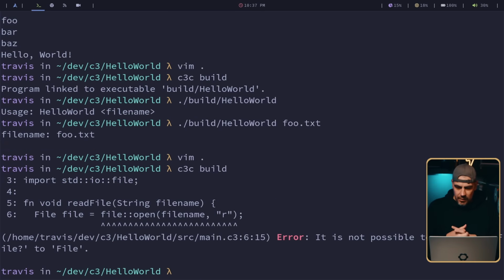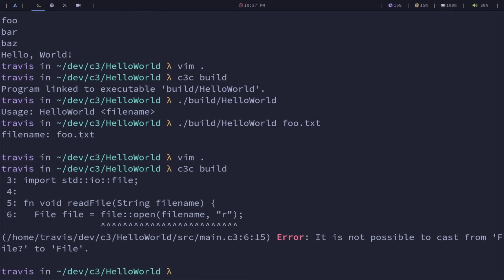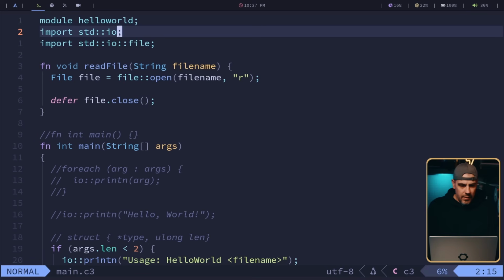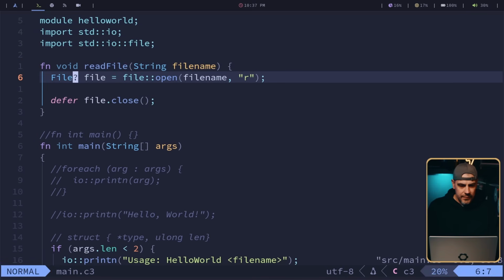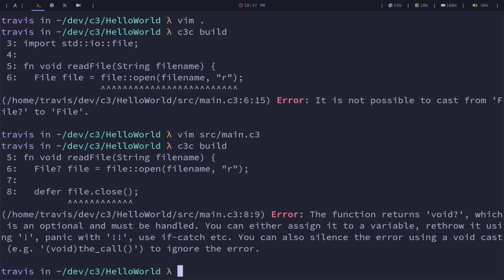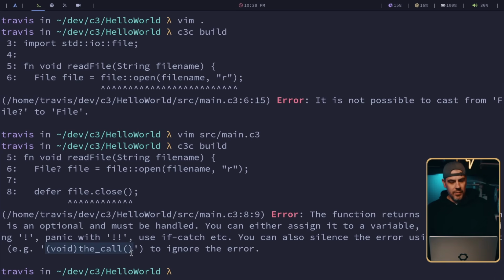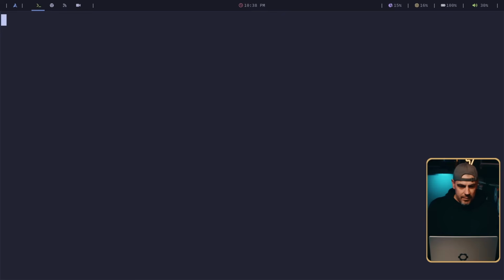C3C build. Okay. Error. It is not possible to cast from file question mark to file. Our file open returns an optional file. Here we go. Error: function void question mark, which is an optional, must be handled. You can either assign it to a variable, rethrow it using exclamation panic with 2 exclamation points, use if catch, etc. You can also silence the error with a void cast. Void the call to ignore the error. So that is at line 8.